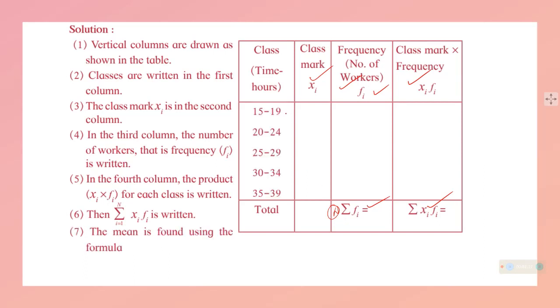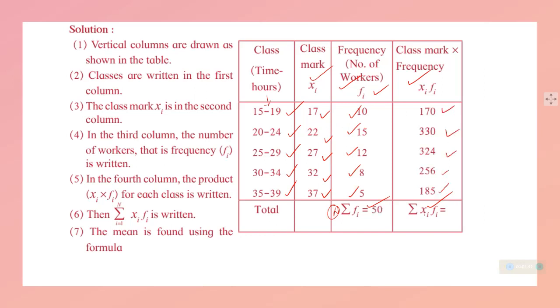These are the time in hours given in class. We can take the middle of it, like 17, 22, 27, 32, 37 as its class mark. Class mark will be the middle of it. Then the frequency we can get from the table: 10, 12, 8, 5, which was given in the question itself, and multiplying we get this value.